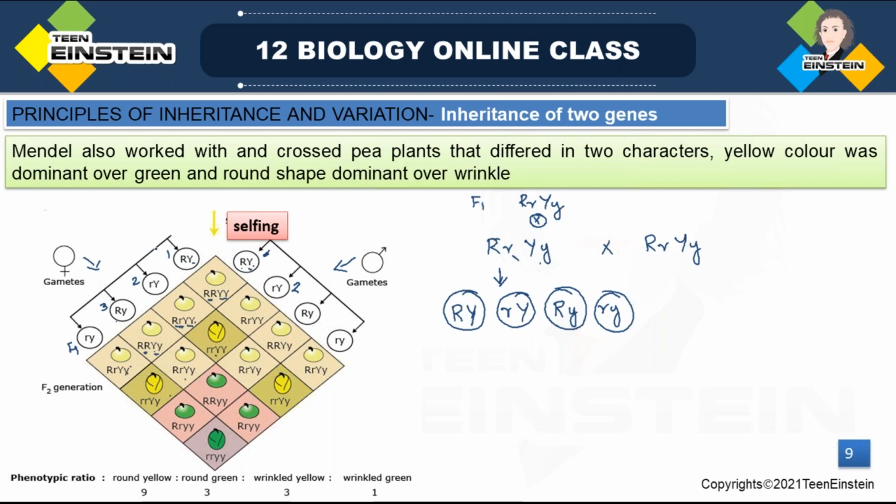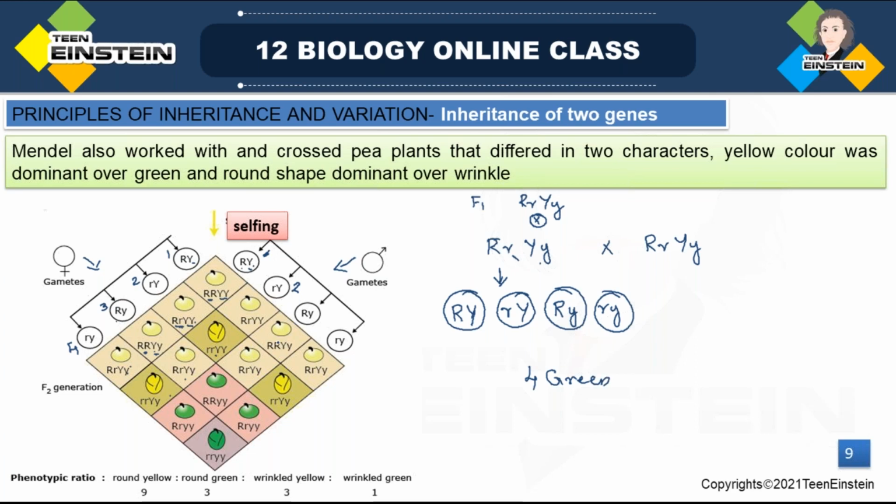So out of this combination, 3/4 yellow. Here you can count the yellow color seeds, and only 4 in this Punnett square showed which character? Green color, right?